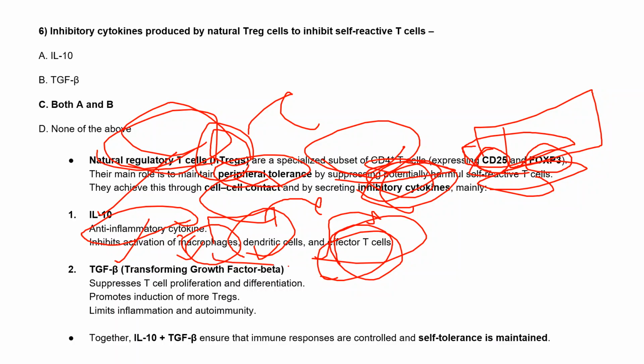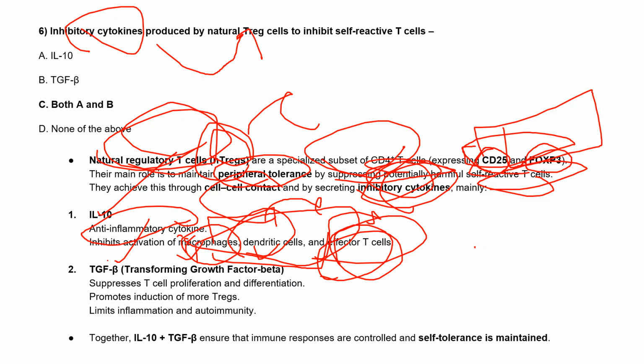So these are the main functions of this IL-10, and through the inhibition of these three cells, they'll inhibit the cells from attacking our cells. So these are kind of inhibitory cytokines which are produced by these natural T regulatory cells.